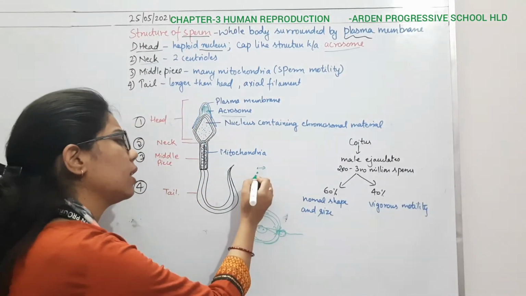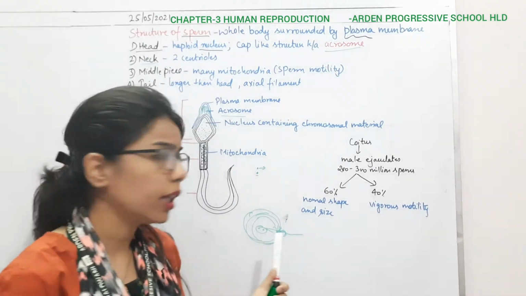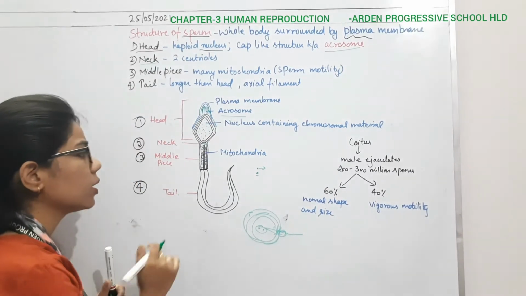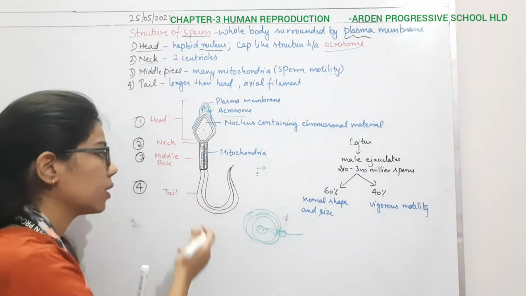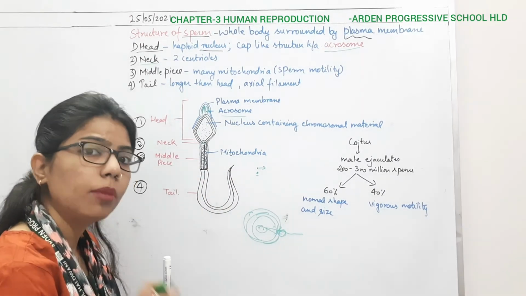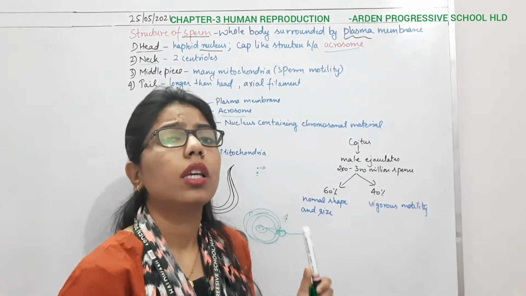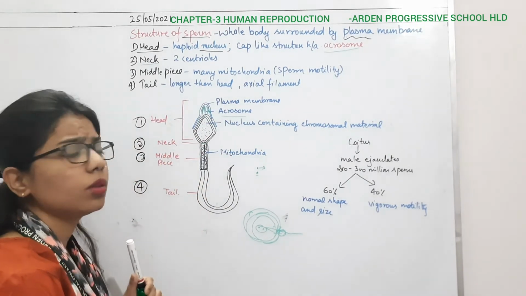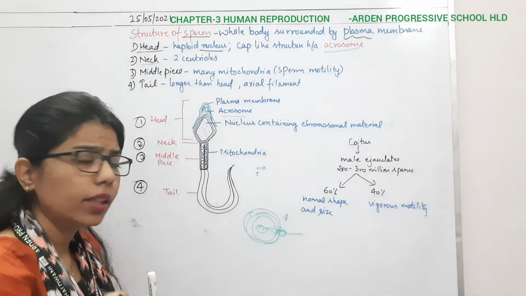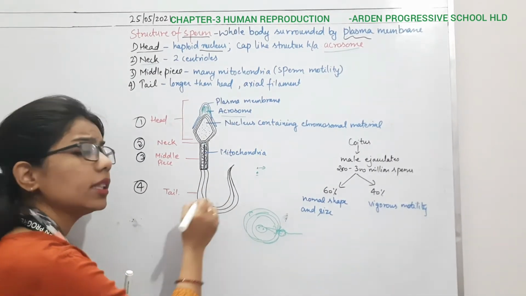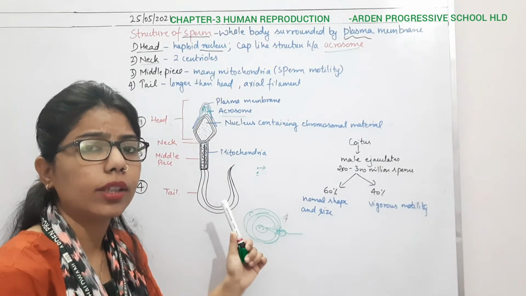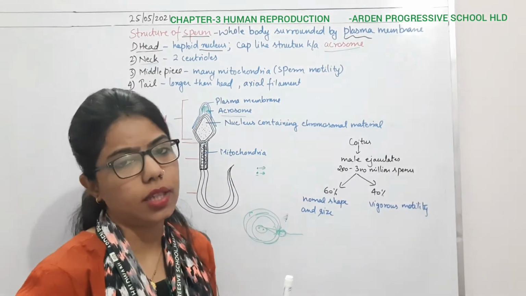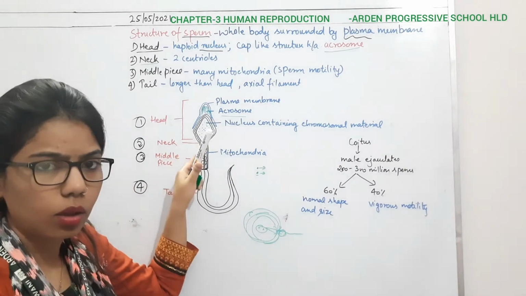Okay, now coming to the second one. This second centriole is important for what? It is important for making the filaments, the axial filament, because this tail is made up of what? It is made up of the axial filament. We will study more about these filaments and centrioles in another chapter, but here for your understanding you must know that these axial filaments are formed due to the distal centriole. Okay, so two centrioles are present in the neck region.